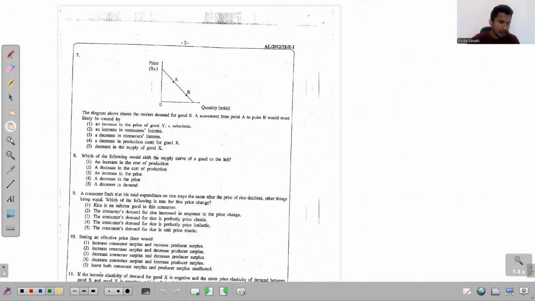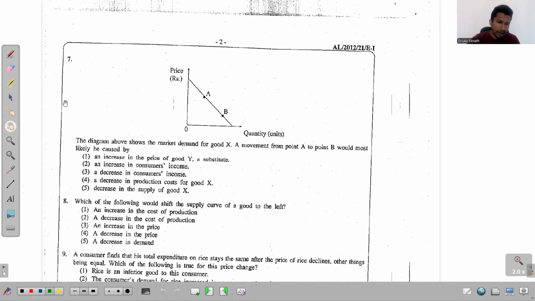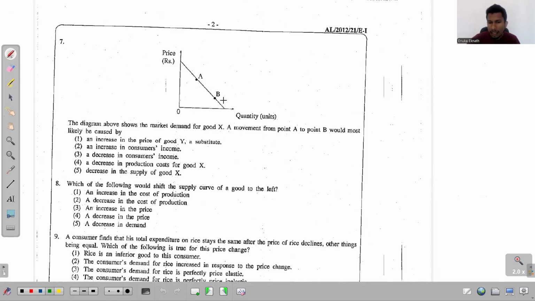In the seventh one, what has happened? We see this diagram. So that has to be a demand curve. Because on this side we get the quantity and on this side we have the price, and it shows a negative relationship. And then it says the diagram above shows the market demand for this good X. A movement from point A to point B would most likely be caused by. All right.